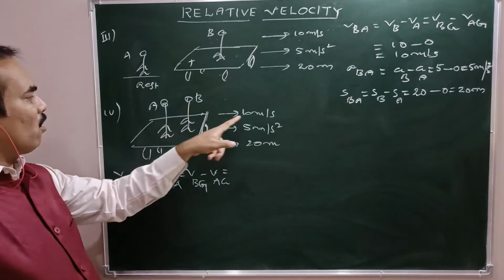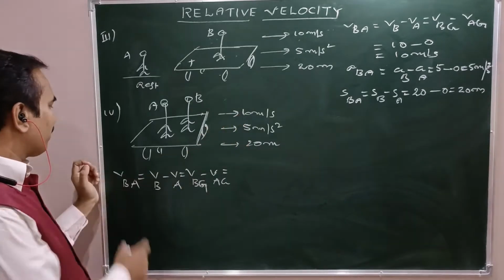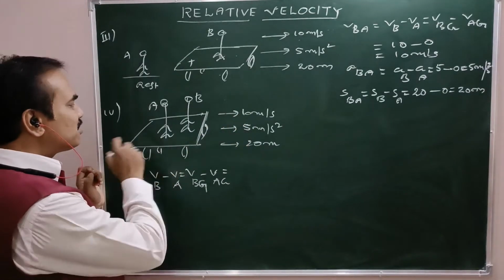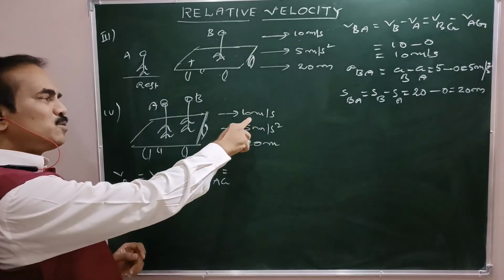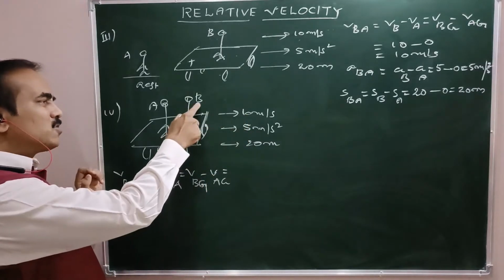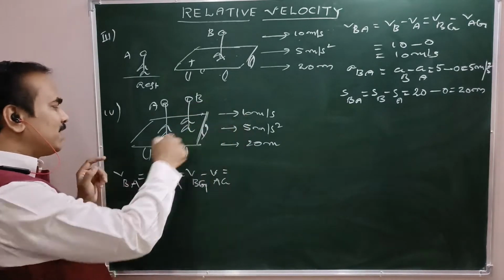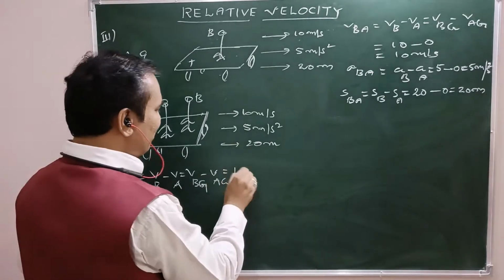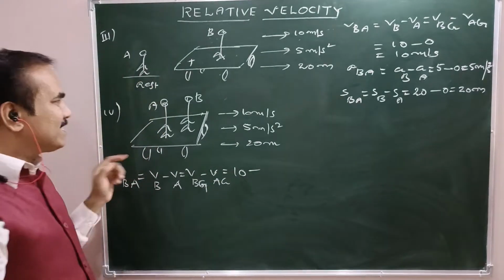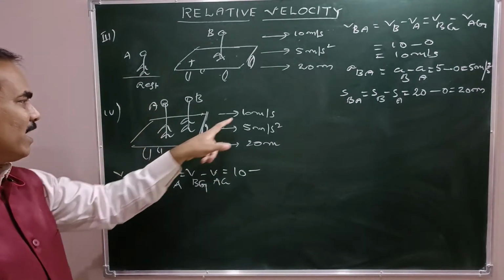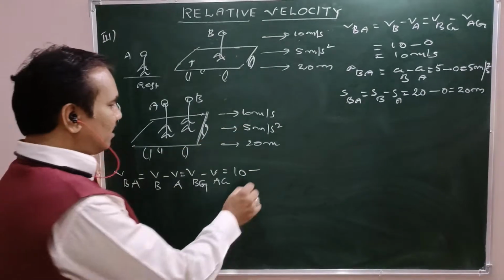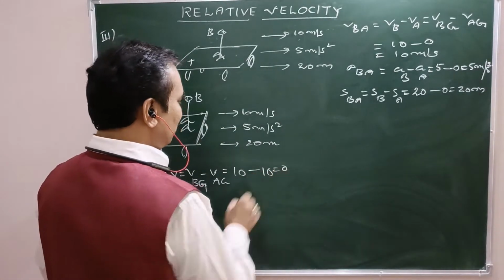Velocity of B with respect to ground means 10 meters per second. Why? Because with respect to ground, see, this trolley is going at this speed. At the same time, B also moving with the same speed with respect to ground. So therefore, 10 meters per second minus what is the velocity of A with respect to ground means again 10 meters per second. Right? 10 minus 10, that is 0.